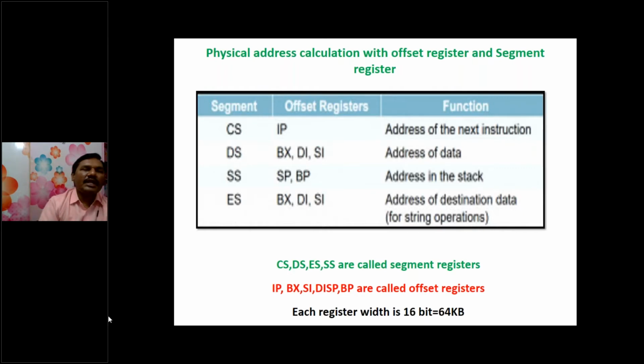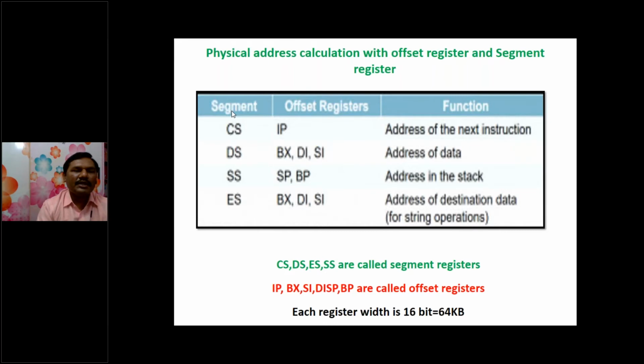Here, the 20-bit physical address of the memory can be accessed by the segment address and offset address. If it is the code segment, it can be combined with the instruction pointer, because the code segment internally holds code or instructions. That's why it has one instruction pointer. The data segment register can be combined with BX, DI, and SI. The stack segment is combined with the stack pointer and base pointer, whereas the extra segment can be combined with BX, DI, and SI.